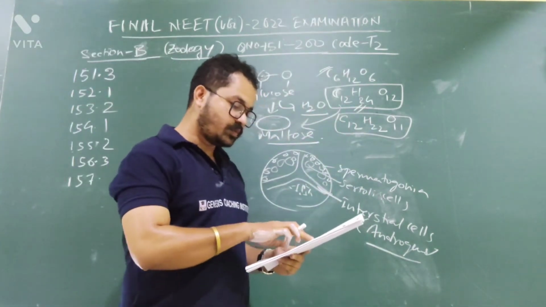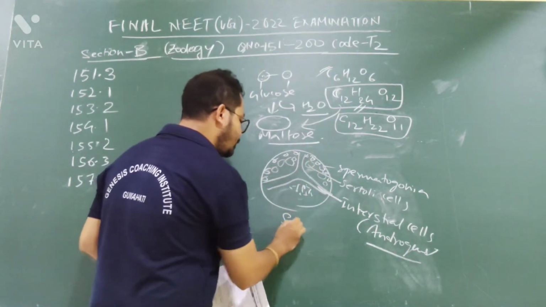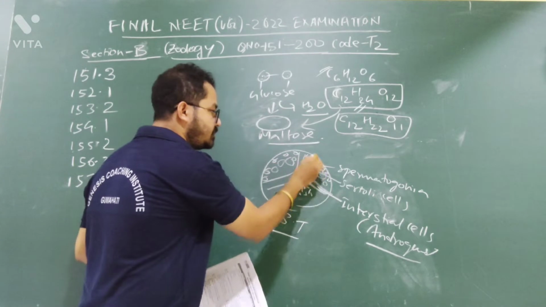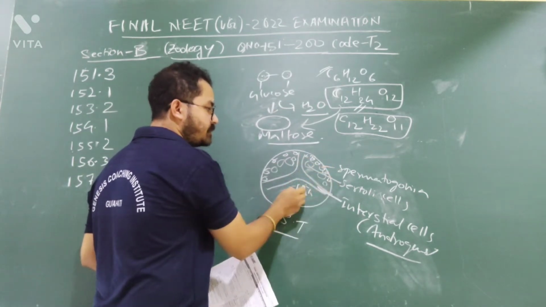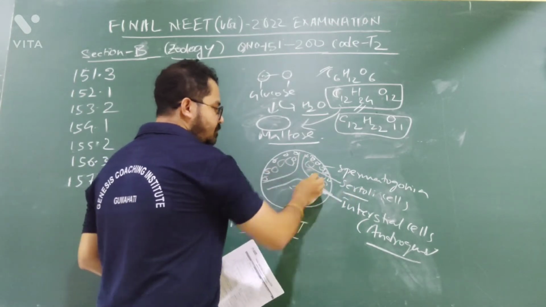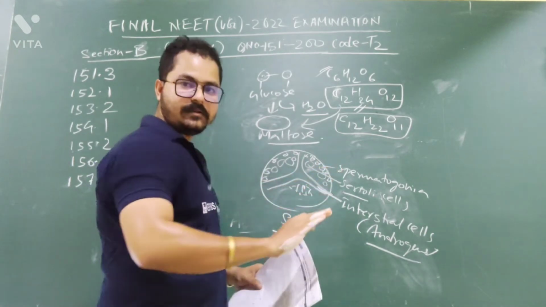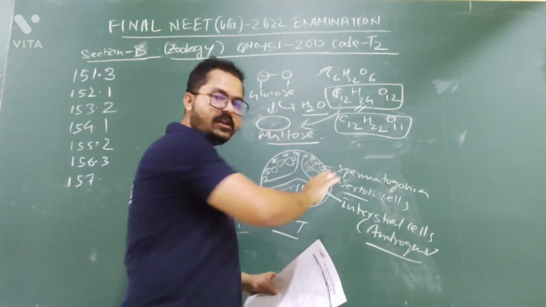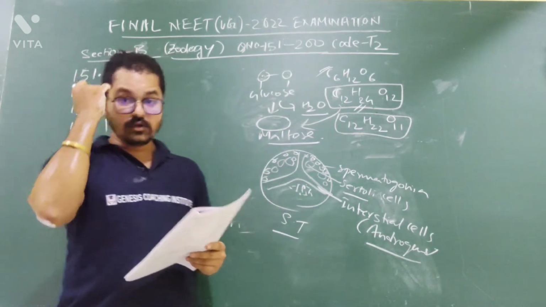So what is the release of sperms? After the formation of the sperms, this is the seminiferous tubule. This is the spermatogonia, the sperm mother cell. Spermatogonia will become sperms. Who will help? Sertoli cell. So from here, the sperm formation happens, and from here, after the formation of the sperm, it will be released. So this process is known as spermiation. Yes, it is correct.